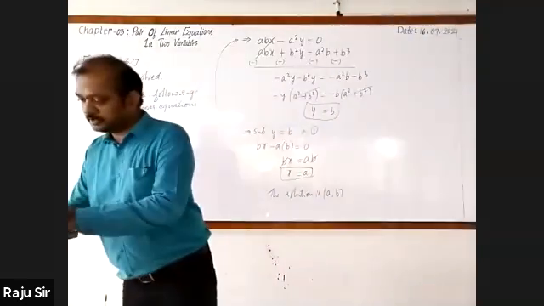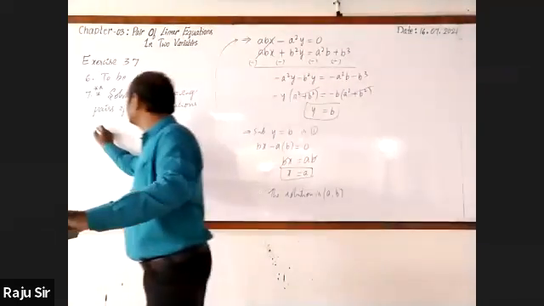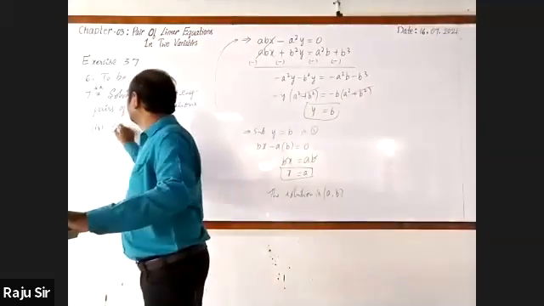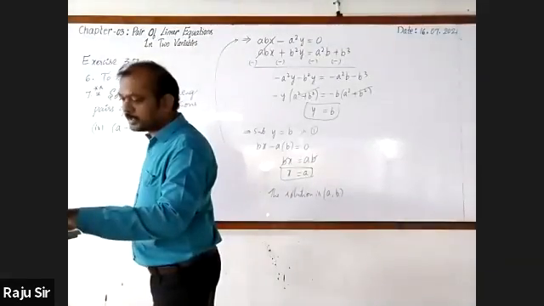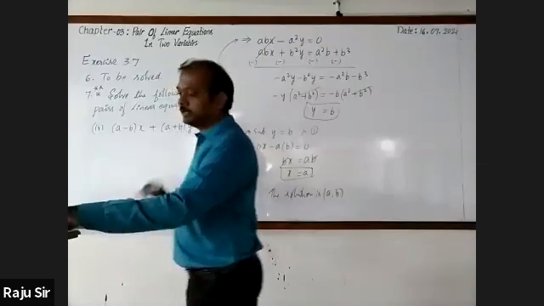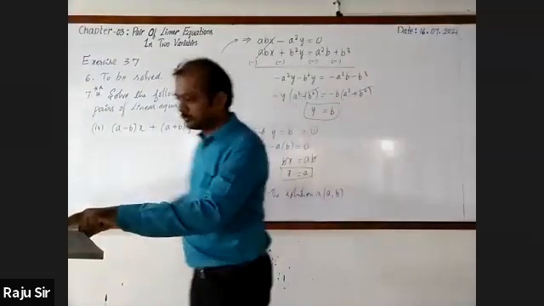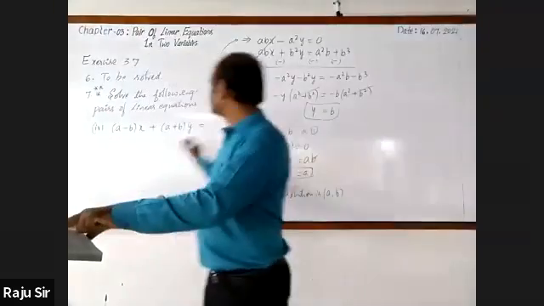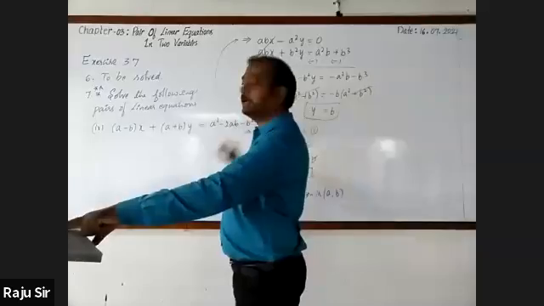Start writing. It is (a minus b) into x plus (a plus b) into y is equal to a square minus 2ab minus b square.